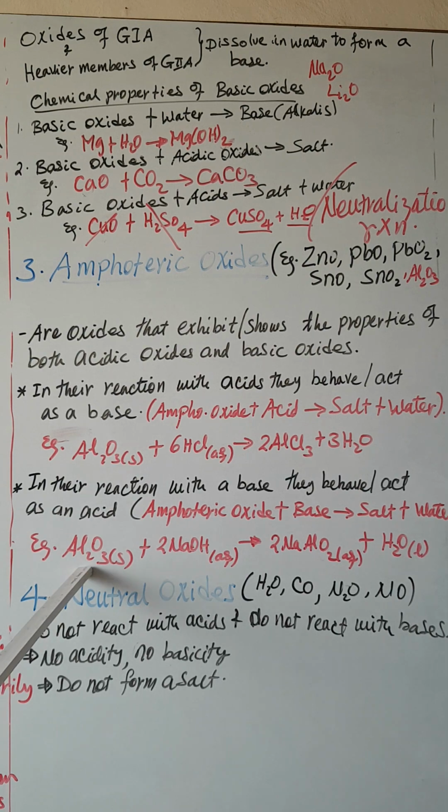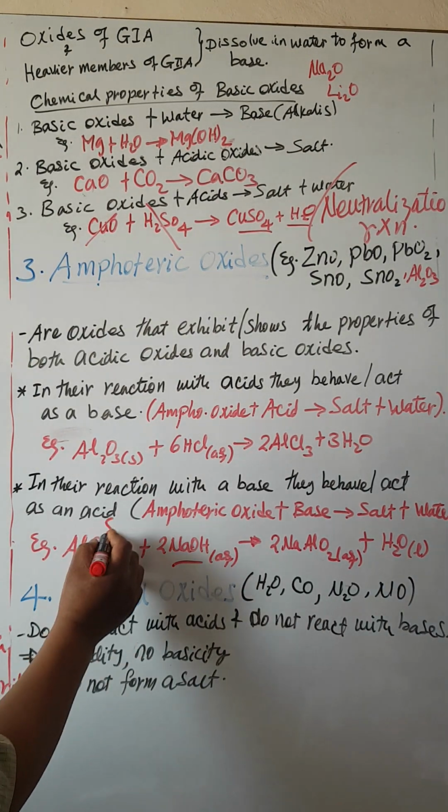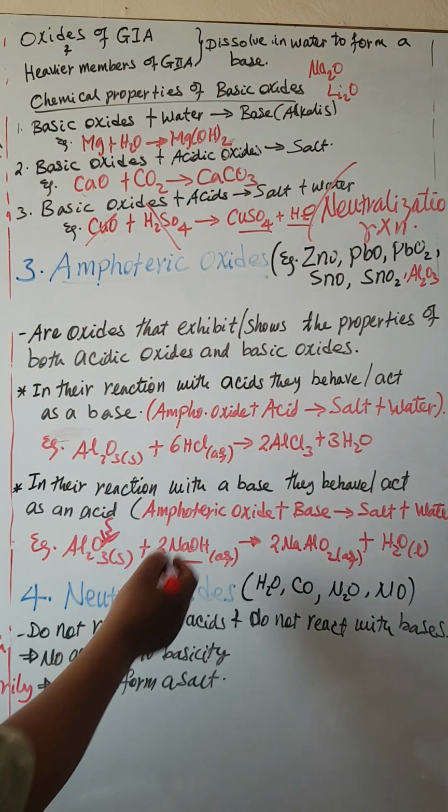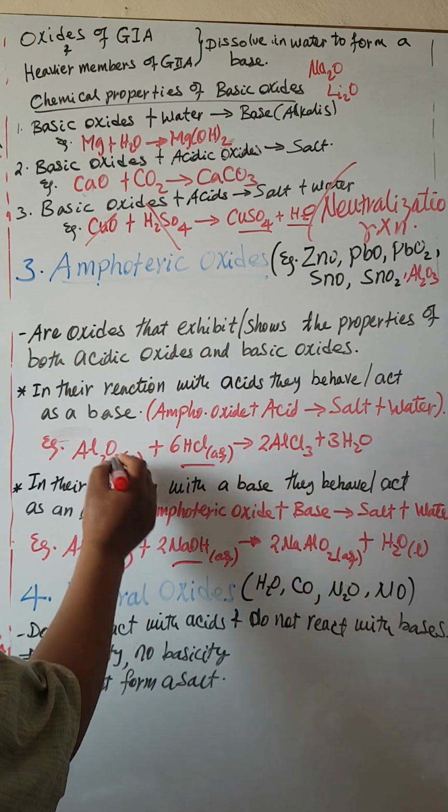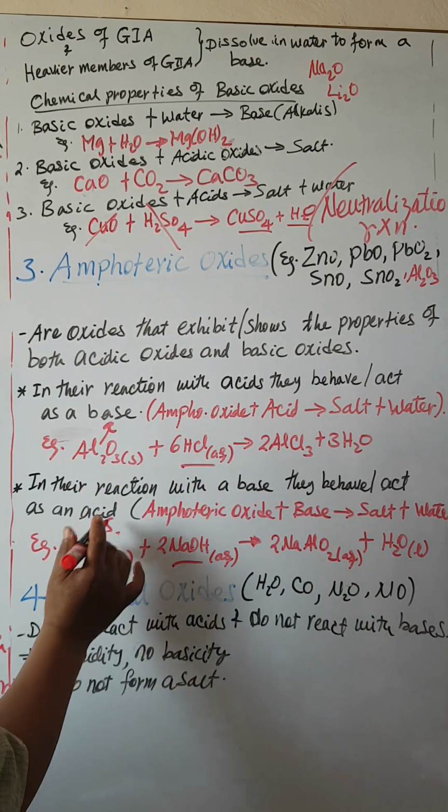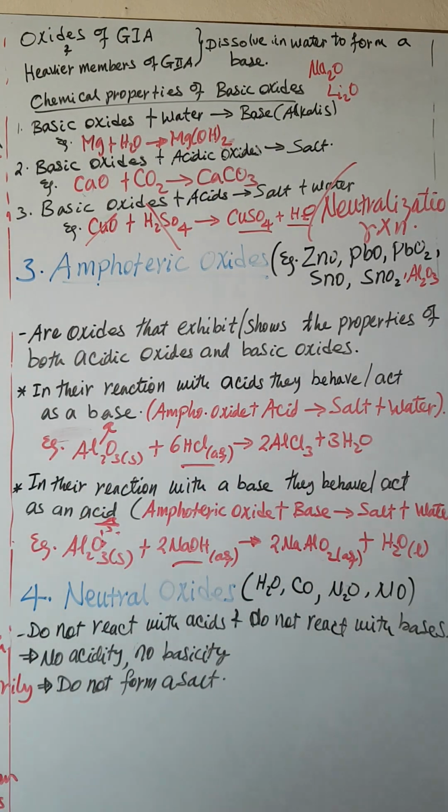So here it's acting as what? It's acting as an acid. Look, since this is a base, this is acting as an acid. Okay? Since this here is an acid, this is acting as a base. Okay? Acting as a base. So depending on the situation, amphoteric oxides act as an acid or a base.